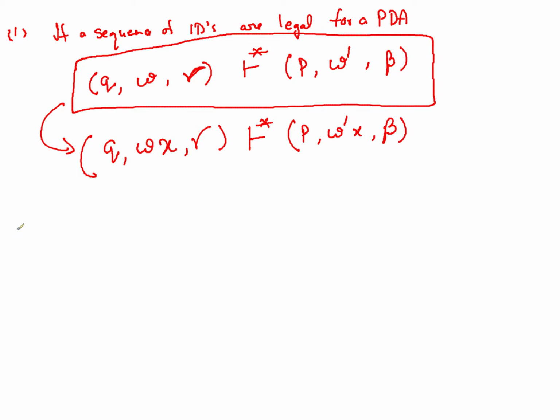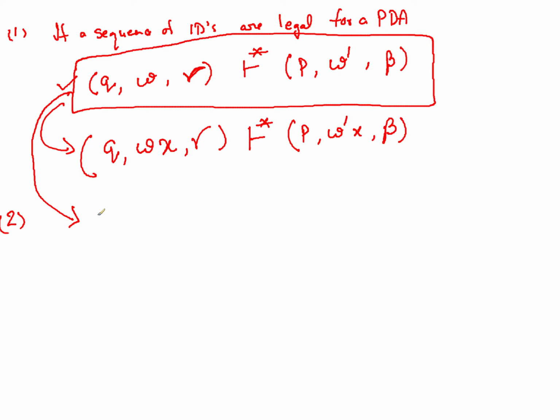In the same way, the second rule that you can derive is, if this is true, again holding, and in place of appending an input you have something at the bottom of the stack more than this gamma.